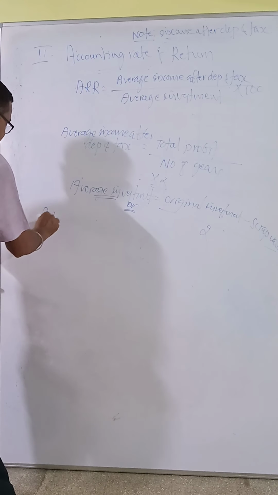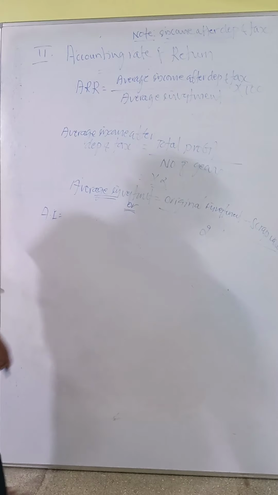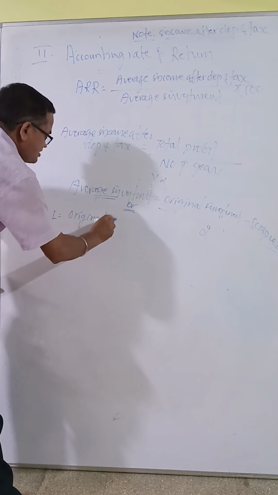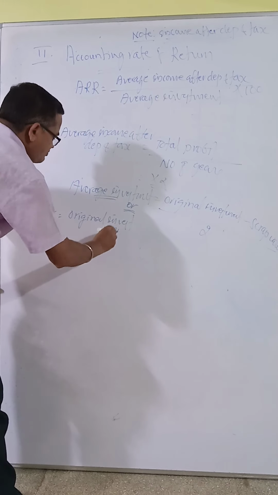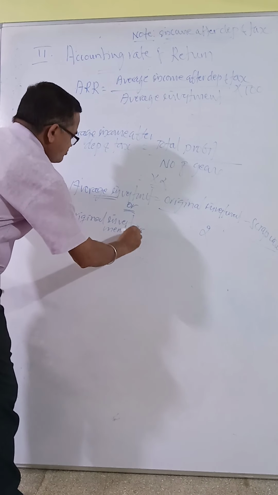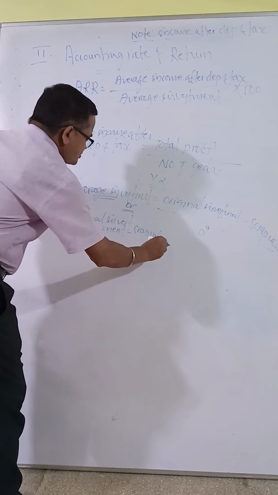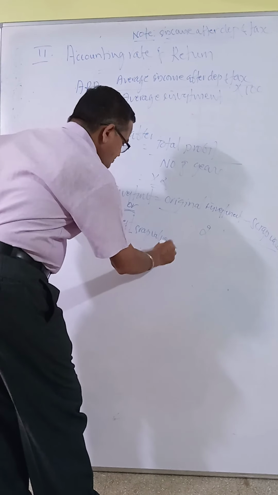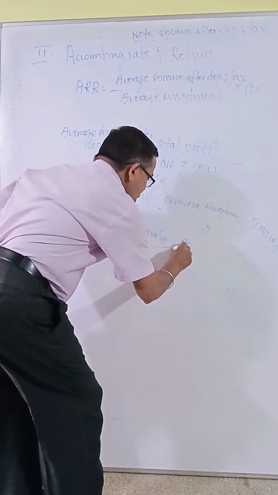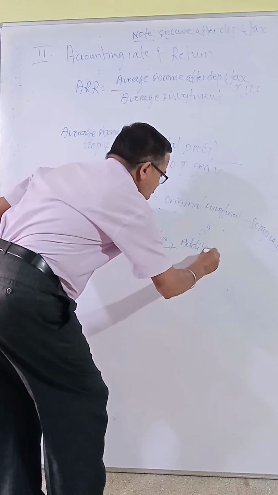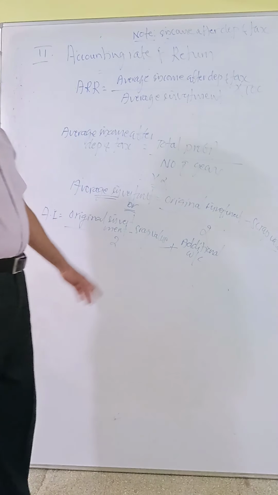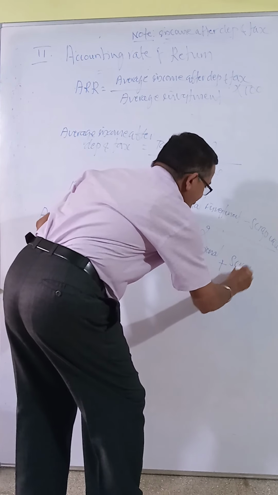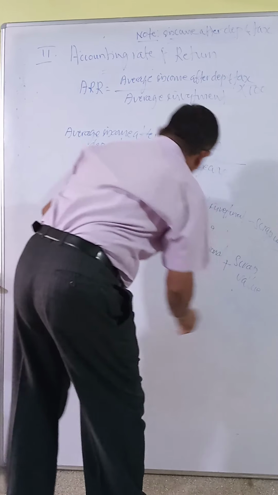Average investment equals, I wrote the short form, original investment minus scrap value, divided by 2, plus additional working capital, plus scrap value. See, this is the equation. Understood?